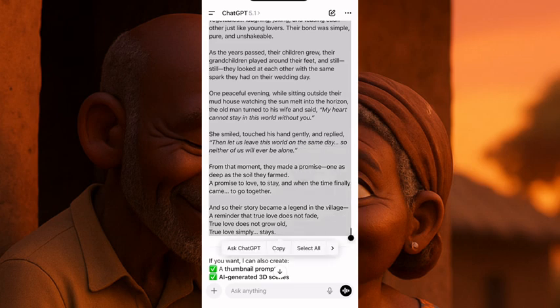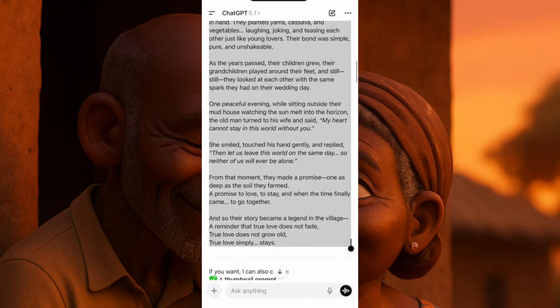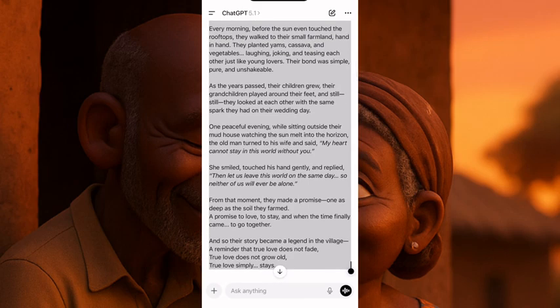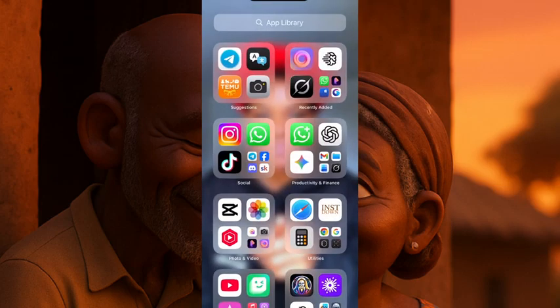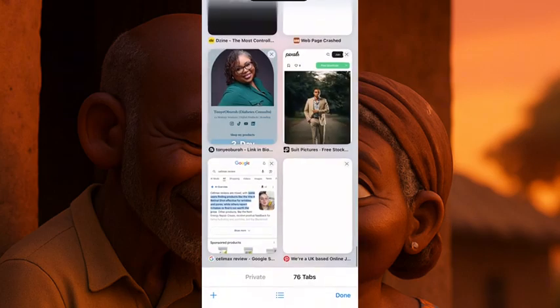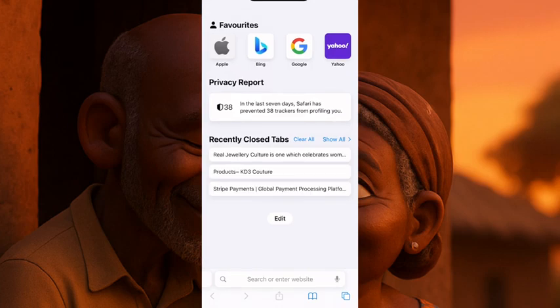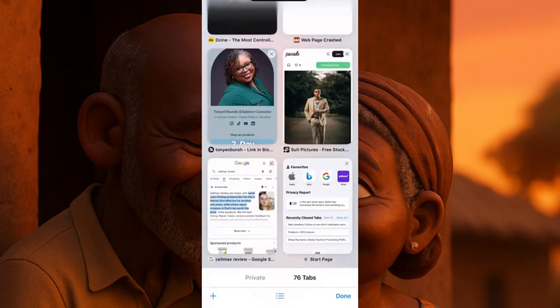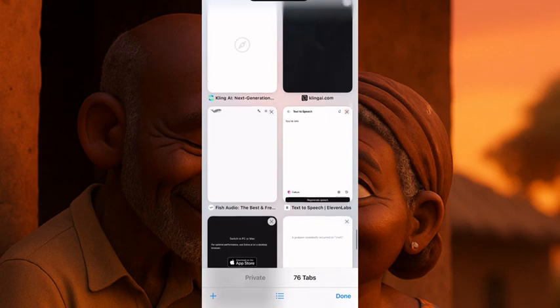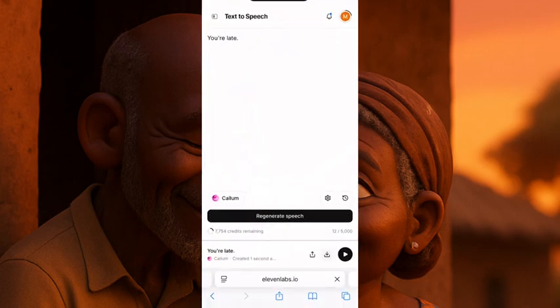Okay, where do we create our voiceover? On 11 Labs. For those of you who have not used 11 Labs before, I'm going to create a voiceover on 11 Labs. So I have copied everything that I need to copy here. And now I'll be going to 11 Labs. I'm using my 11 Labs from my browser. So I'll go right like this and check for my 11 Labs. Okay, so now we have 11 Labs.